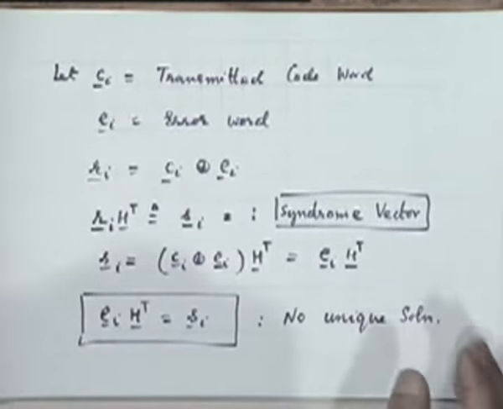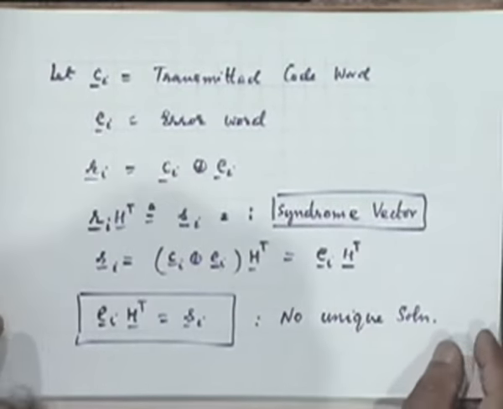Because we assumed that the errors were less than T. Yes, then we'll get a unique solution. The uniqueness will come by imposing some other condition. But have you understood this point? I'm coming to your point in a few minutes. Is it clear that this equation does not have a unique solution? From there I can proceed and come to the points that you are making.